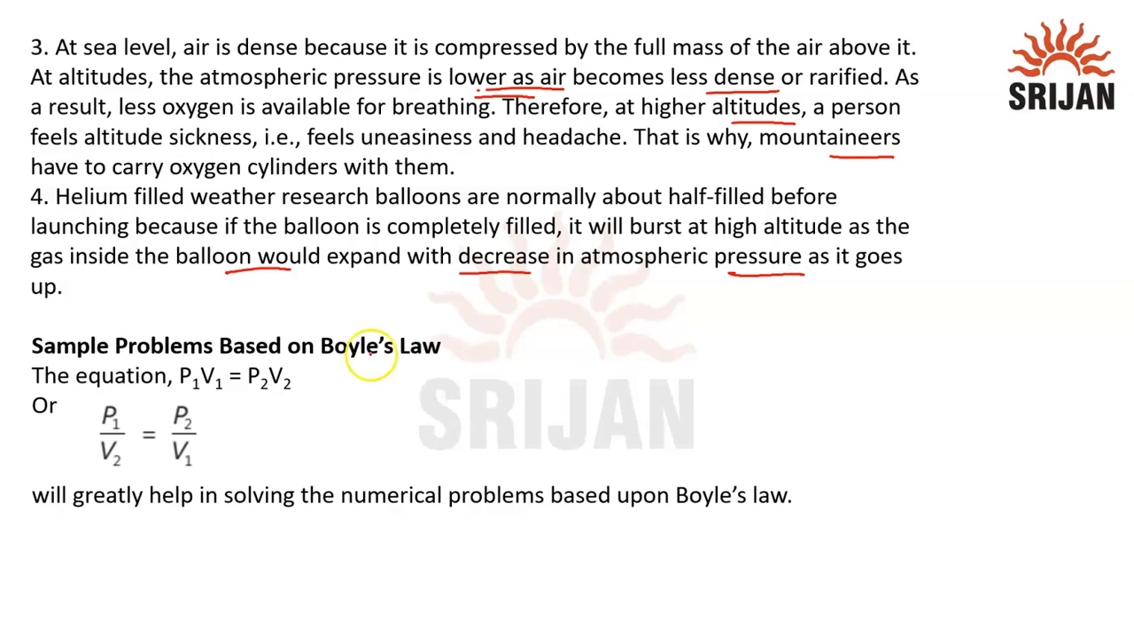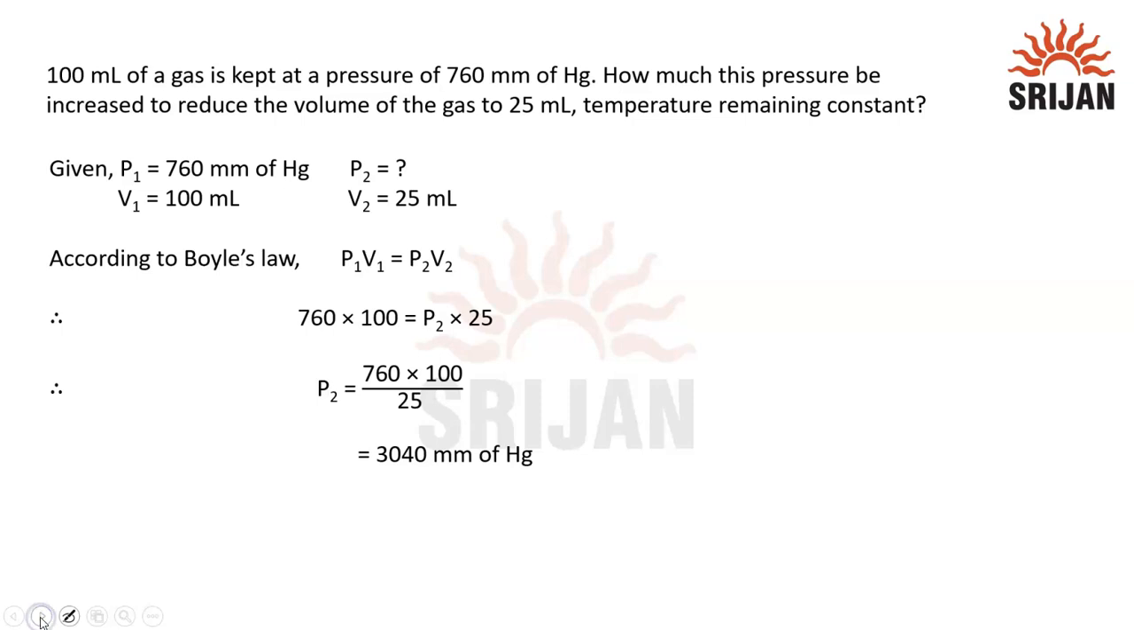So we know that P1 V1 is equal to P2 V2 according to Boyle's law. If we cross multiply, P1 upon V2 is equal to P2 upon V1. So it will help us in solving the numerical problem. For example, here we have a numerical. 100 ml of a gas is kept at a pressure of 760 mm of mercury. How much must this pressure be increased to reduce the volume of the gas to 25 ml, temperature remaining constant?